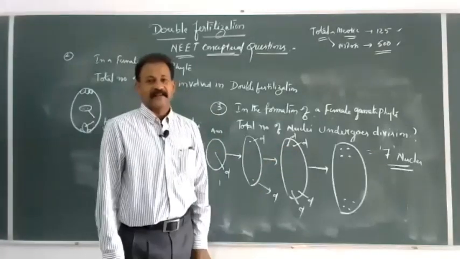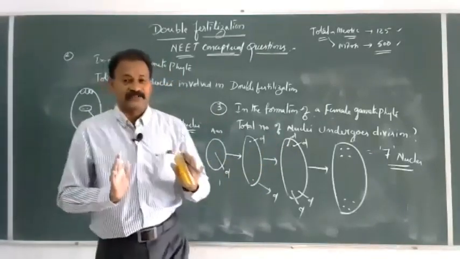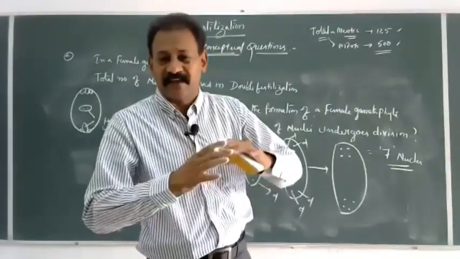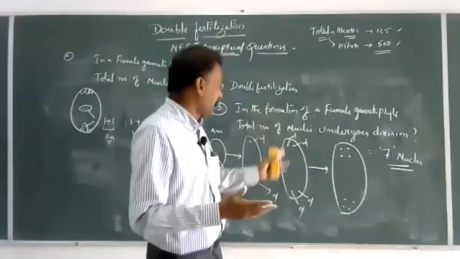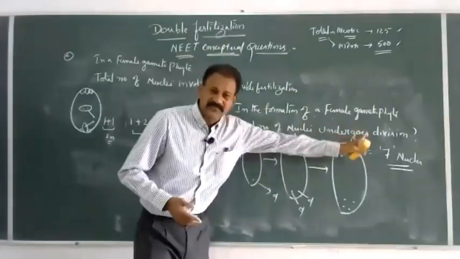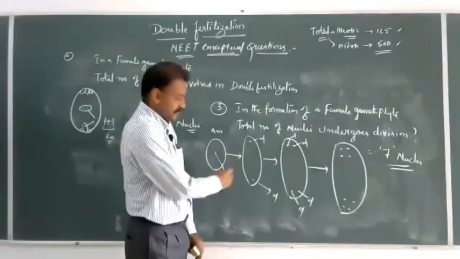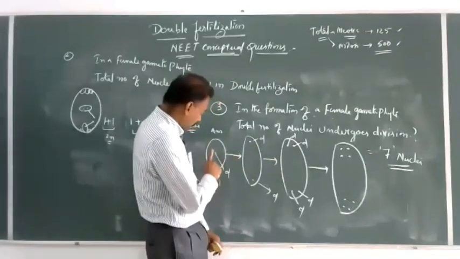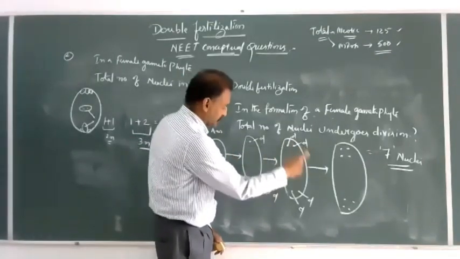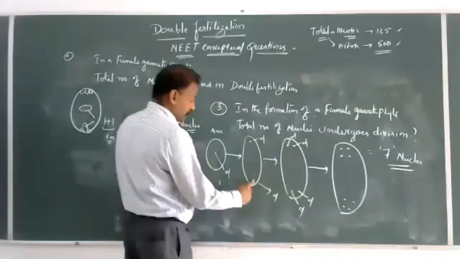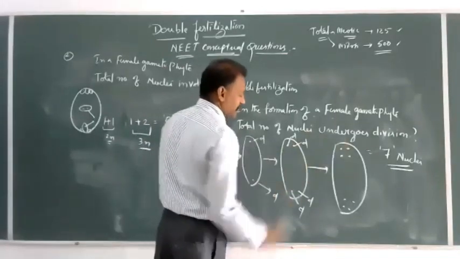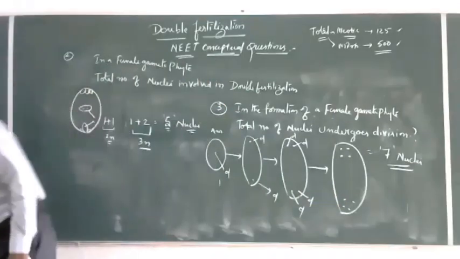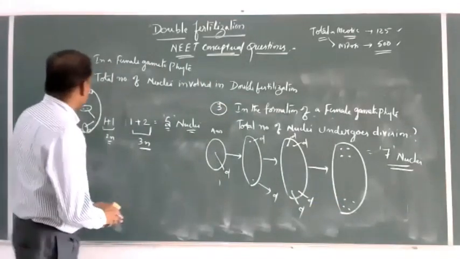1, 2, 3. So based upon the question, if they twist the question, if they indirectly ask the question, there is a possibility: how many nuclei undergo division. One nucleus divides into 2, both of these divide. So total number of nuclei undergoing division: 1, 2, 3, 4, 5, 6, 7. 7 nuclei undergo division. Another type of question.